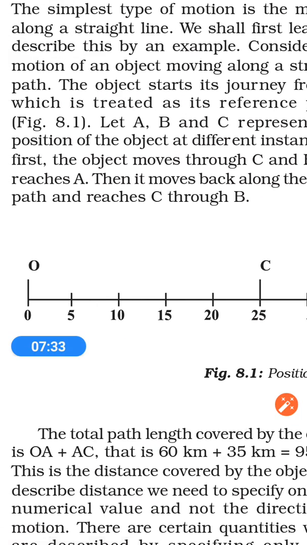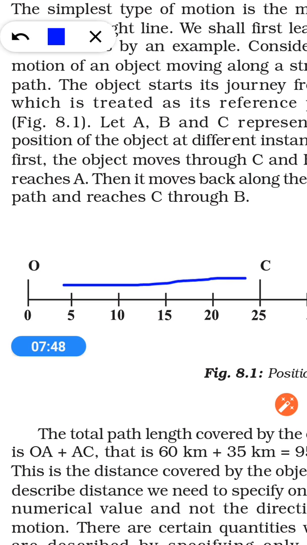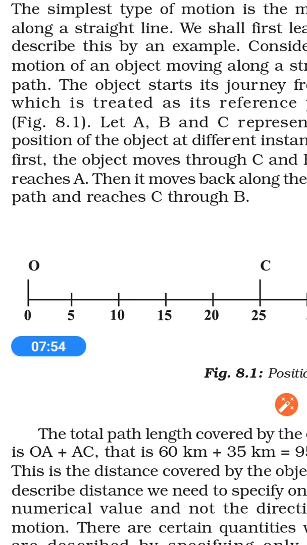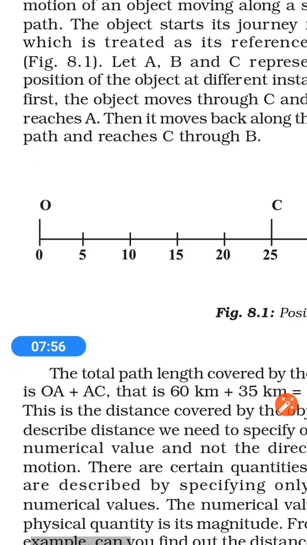What is the shortest distance between the points O and C? Okay, my question is shortest distance. The shortest distance will be the distance traveled from O to C. Got it? What is the shortest distance? The shortest distance is 25 kilometers.